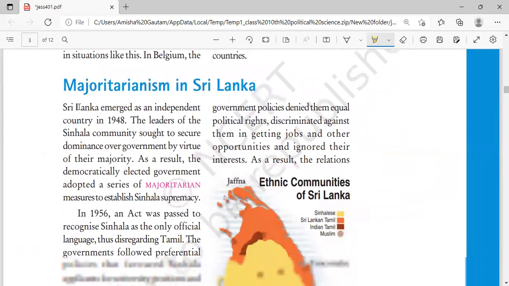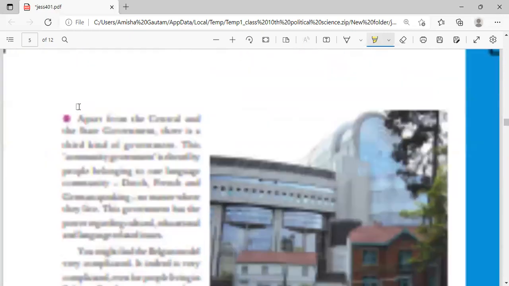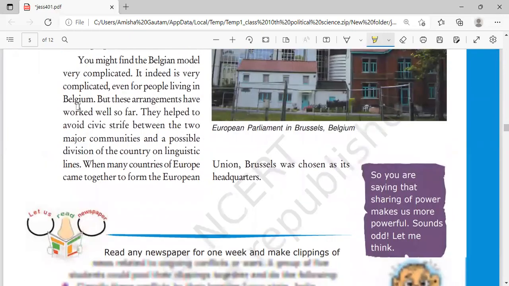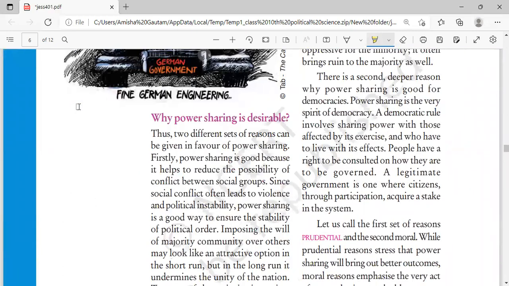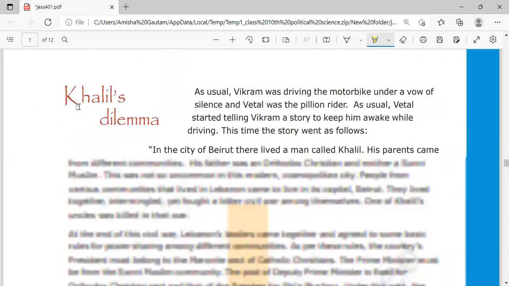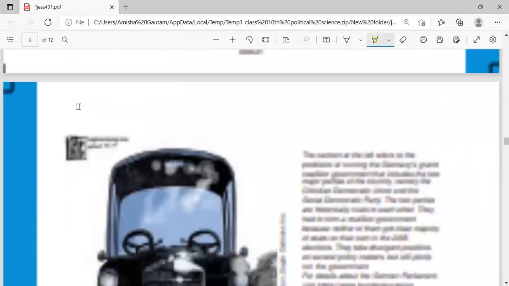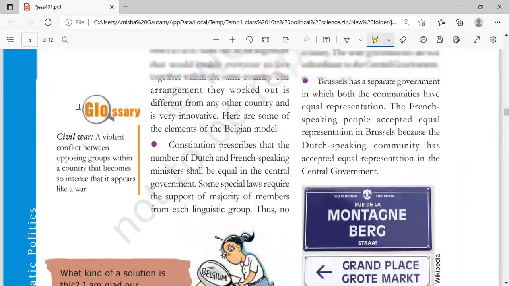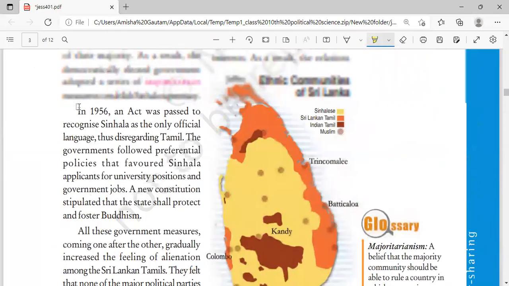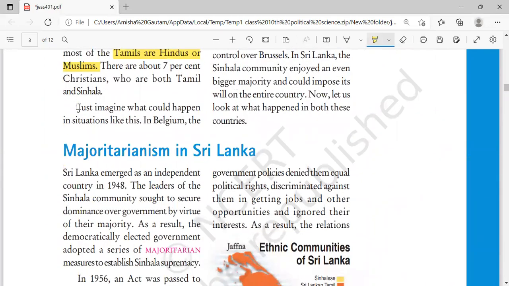And then we will talk about the cases of Sri Lanka and what happened in Sri Lanka, and then what happened in Belgium. And then we have to learn certain lessons from both these cases, and what kind of power sharing they had, and all those sorts of things. So this is just the first part of this lecture. The second lecture will solely discuss Sri Lanka, and then we will discuss Belgium, and so on.